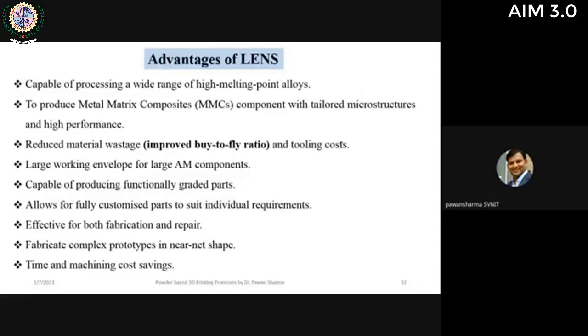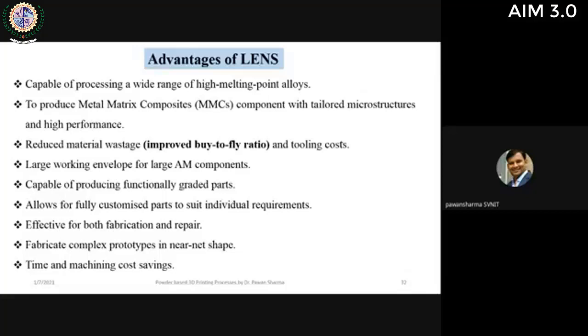Another biggest advantage of LENS is that in previous cases, the unsintered powder, though it will act as a support material, in some cases, due to thermal damage, may not be reused again. So that powder will remain waste. Wastage of powder is very much there, because you need to clean the parts, and some of the powder will be wasted in that process. And we are talking about metal powders like titanium alloys, which are very costly and very much used in aerospace and biomedical applications. So to overcome that limitation, LENS is again very crucial, because powder wastage is very low in the LENS process.